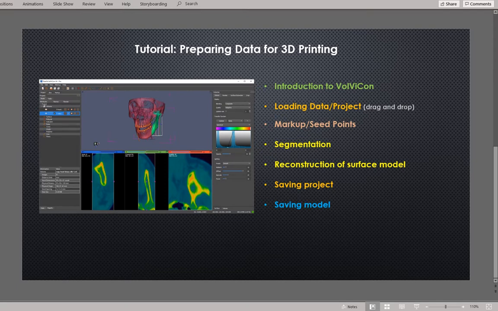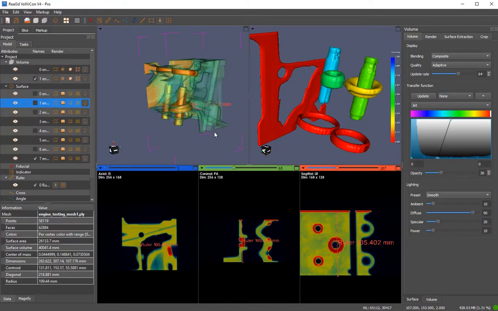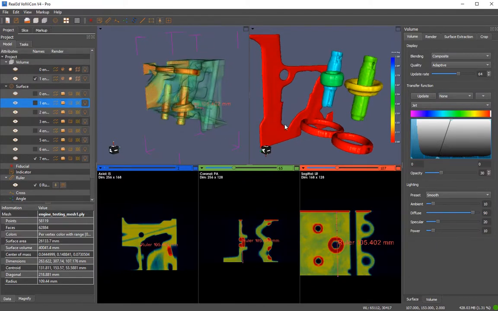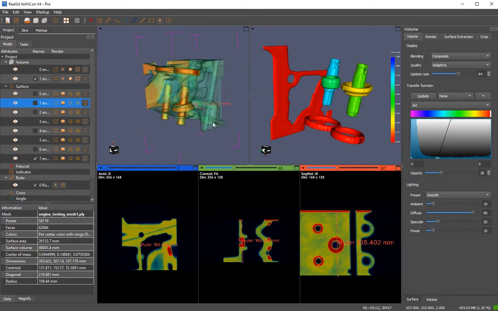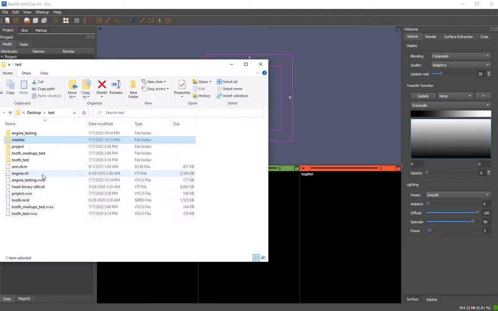So let's get started. In the last tutorial we have worked on this engine. We have segmented some parts out of it, and then we saved it as a project, and then we can reload it again. So let's just close it. So let's import our data.